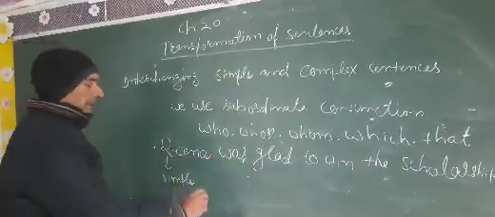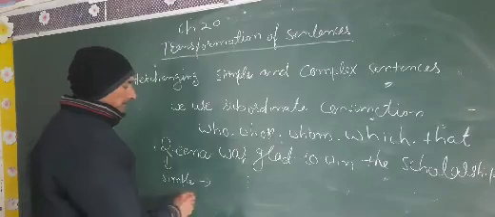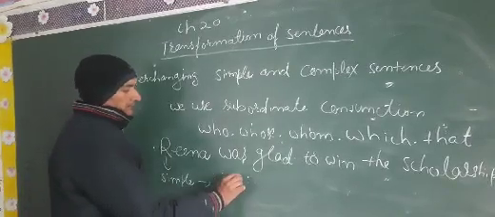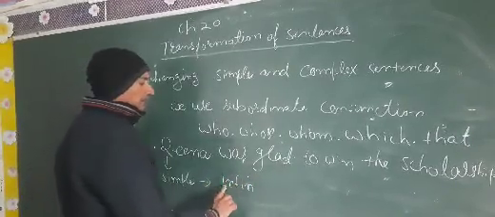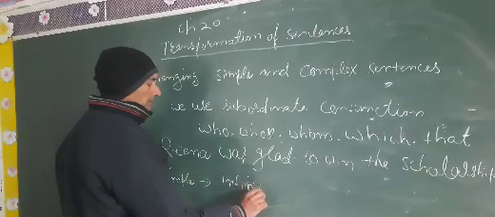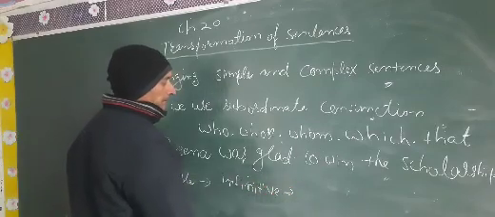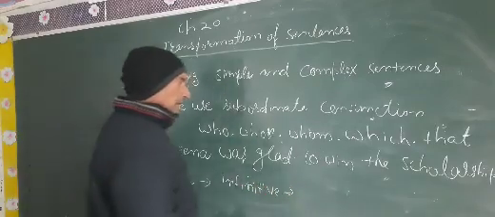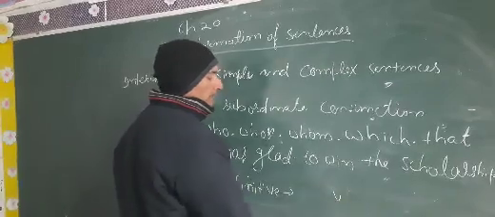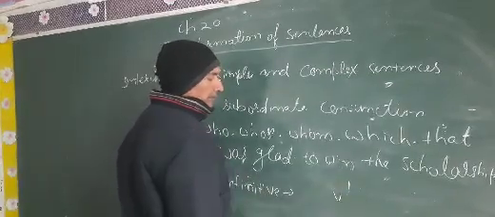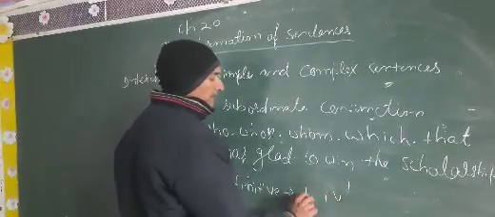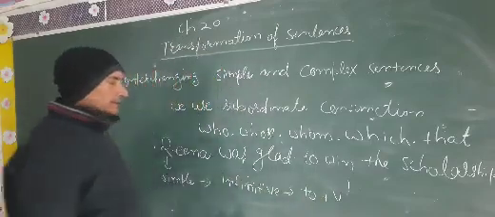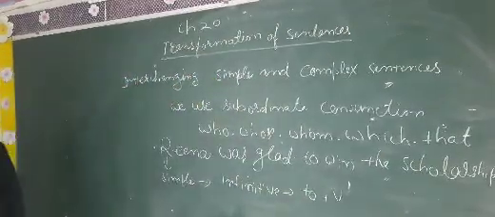In simple sentence we can use infinitive. So what is infinitive? Infinitive is when we use first form of the verb, and before first form of the verb we use to. This is called infinitive.